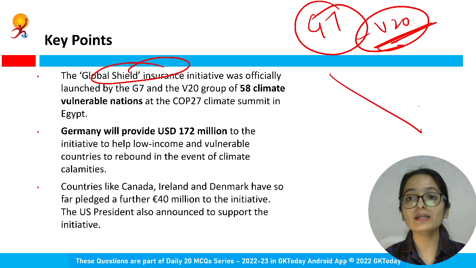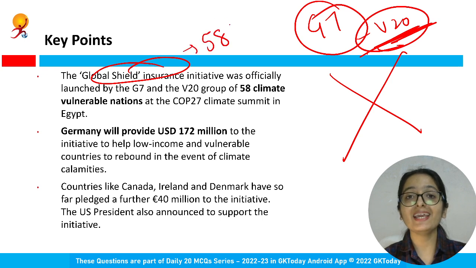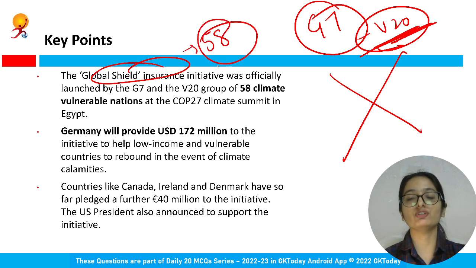That is not the case. The V20 group is a group of 58 climate vulnerable nations. So there are 58 members in this group, nations that are vulnerable to disaster, right? And this initiative, Global Shield Insurance Initiative, talks about providing them assistance, right?